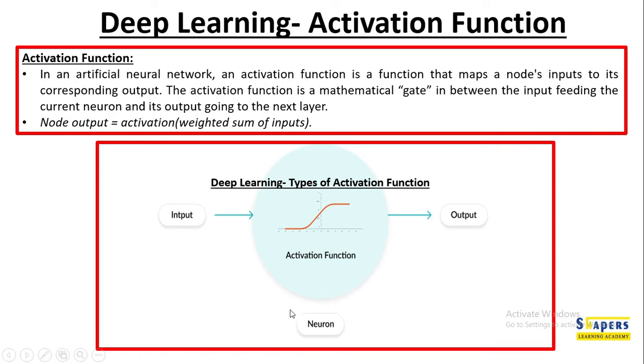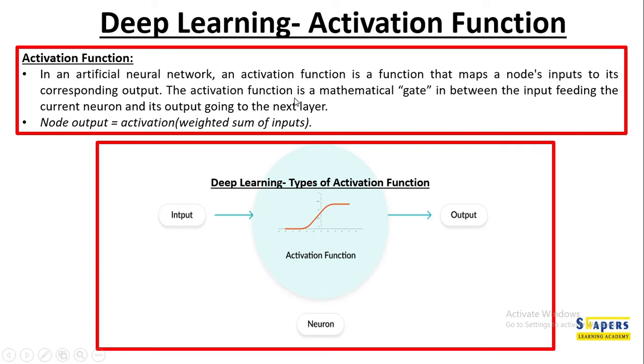So this neuron should be excited for the learning, for the input to get transformed and convert itself to an output. This triggering inside the neuron happens due to the activation function, and hence the activation function maps a node's input to its corresponding output.